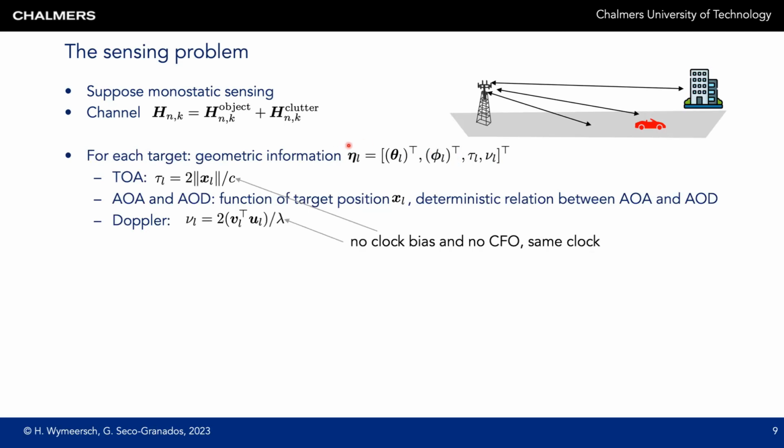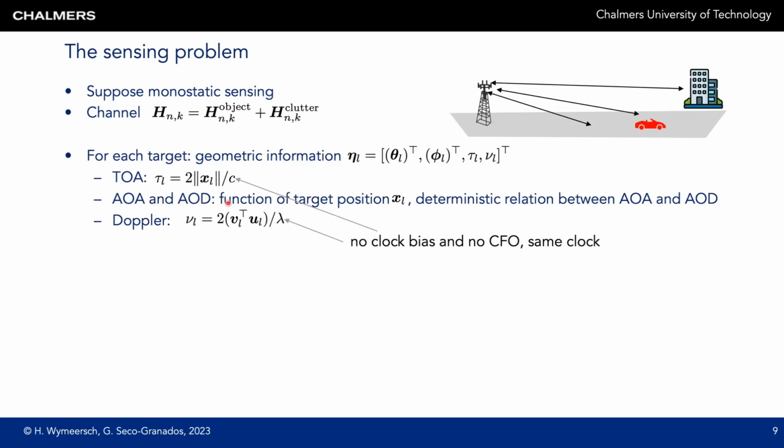Let's see how this geometric information relates to the state of the objects. For instance, the time of arrival, tau L, is now equal to 2 times the distance over the speed of light. This is because when the signal is emitted, it goes towards the user and goes back, so that's 2 times the distance. When converted to time, we should divide by the speed of light. So we obtain this expression. There is no clock bias as we had in the localization case because the base station is synchronized to itself.